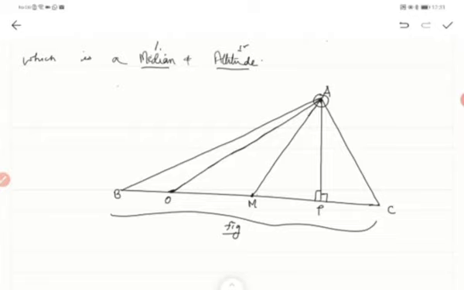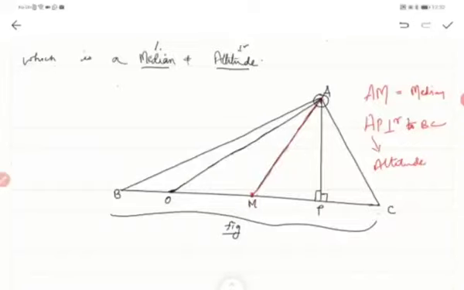Is AM a median or an altitude? Tell me. M is the midpoint. You can see this is the midpoint of B and C. So a line coming from the vertex A and cutting at the midpoint of BC is called a median. Yes, AM is median. And what about AP? AP is perpendicular to BC, isn't it? Opposite side BC. So we call AP an altitude.